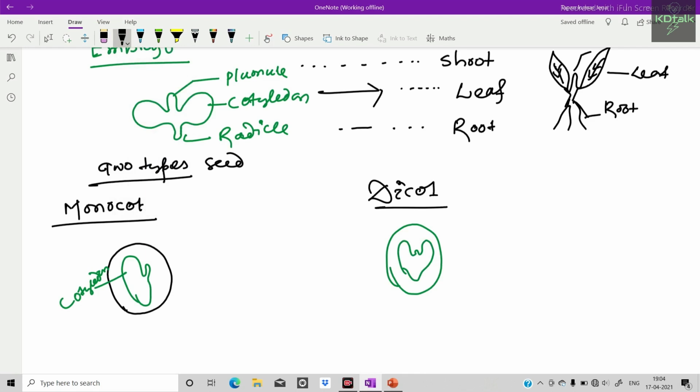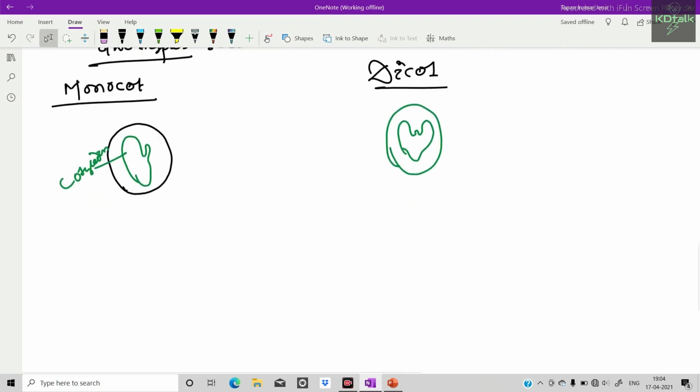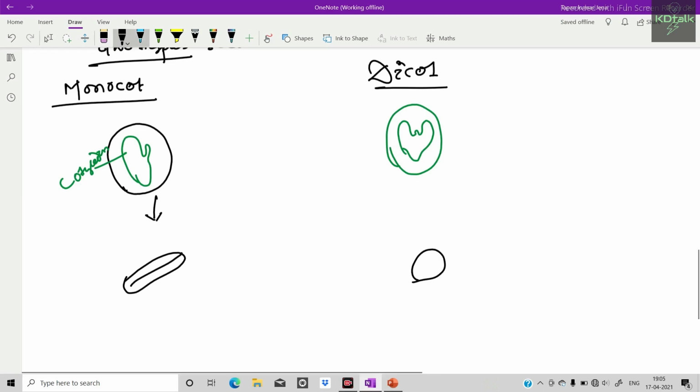So when they germinate, monocotyledon plants, usually rice, wheat and all grasses, produce a single leaf, whereas dicotyledon plants produce two leaves.